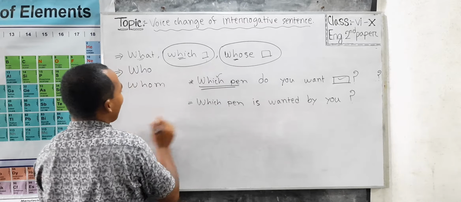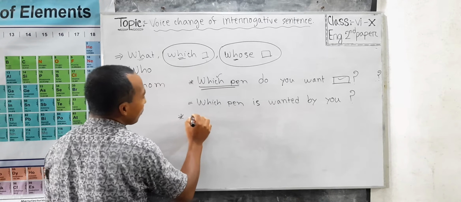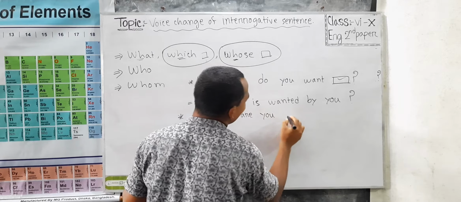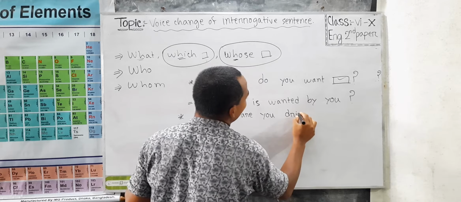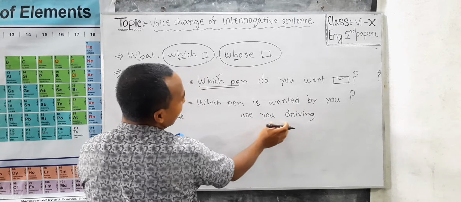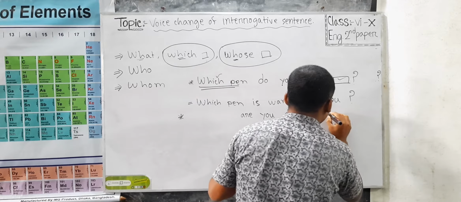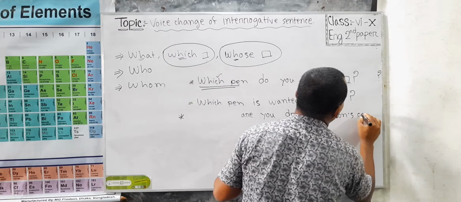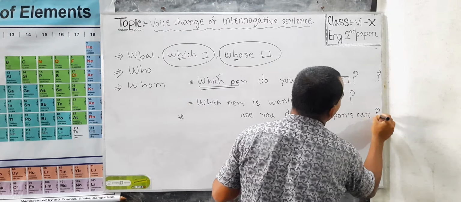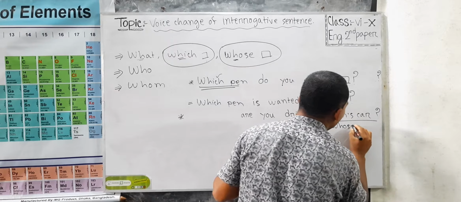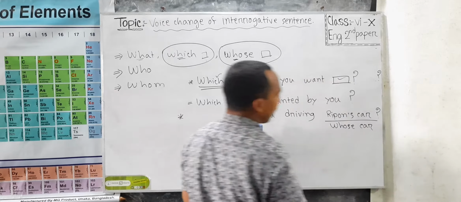At this moment, I am giving you another example. Are you driving? This is a sentence of interrogative structure. Ripon's car. Ripon's car. Whose car? Ripon's car.